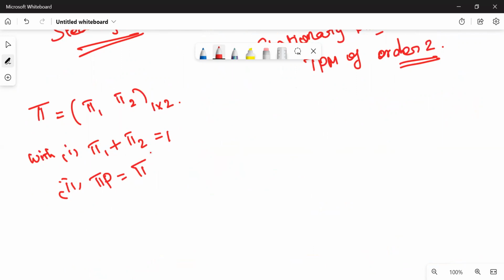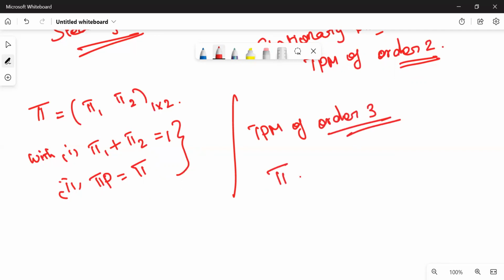So solving these two conditions, we can find the values of pi 1, pi 2, which give the probability in the long run, or in steady state, also called the stationary probability or invariant probability. Same TPM, same pi. How is it defined for a TPM of order 3? If the TPM is of order 3, that is, there are 3 states in the question, then the long run probability is defined as pi 1, pi 2, pi 3.